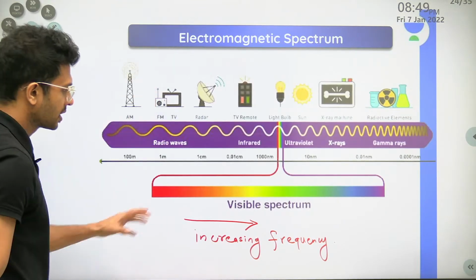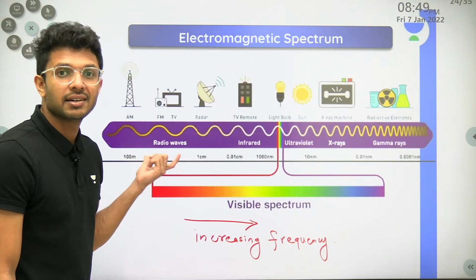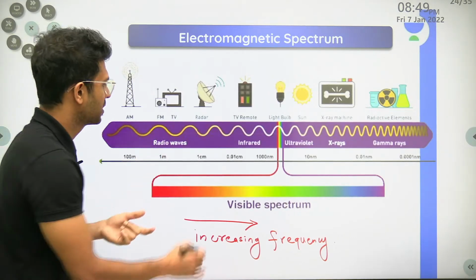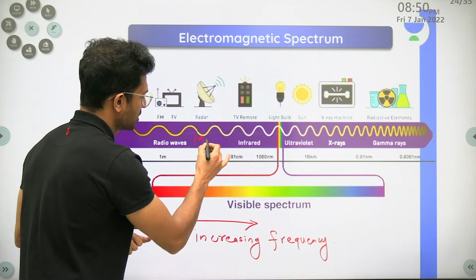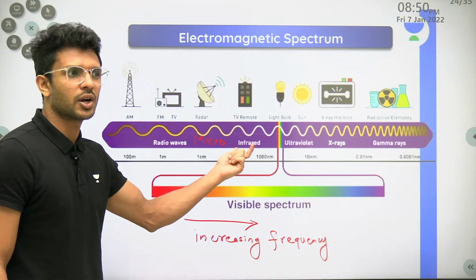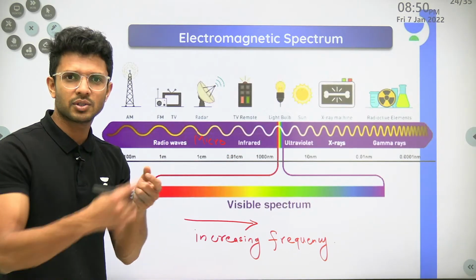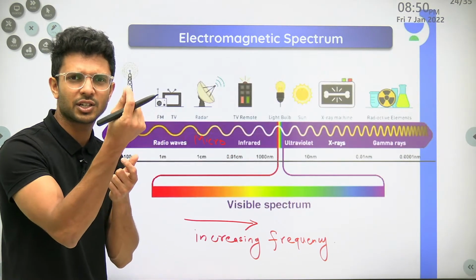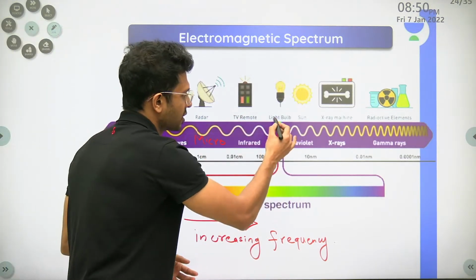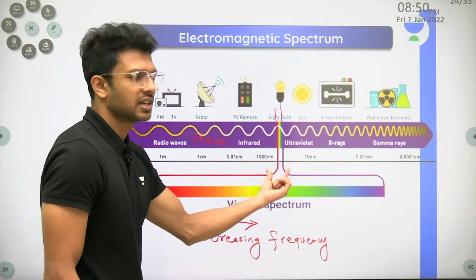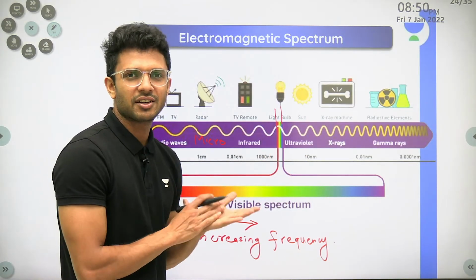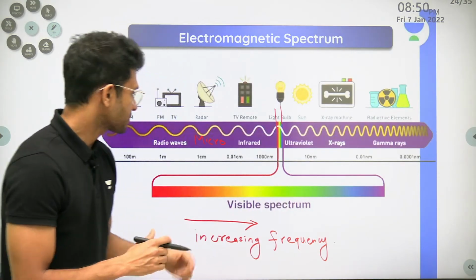Now you can see which EM waves we should be familiarized with. One is radio waves. After radio waves, we have microwaves. Then we have infrared. We all know about infrared, right? TV remotes, the waves emitted from that small LED bulb, are infrared. After infrared, this small region is our visible light, starting from violet till red.